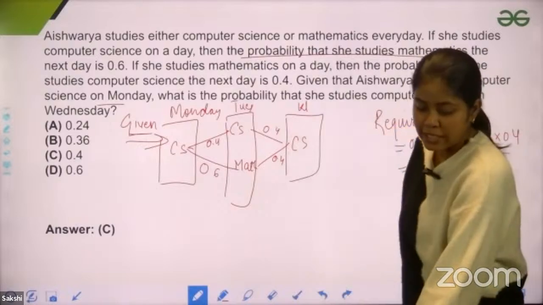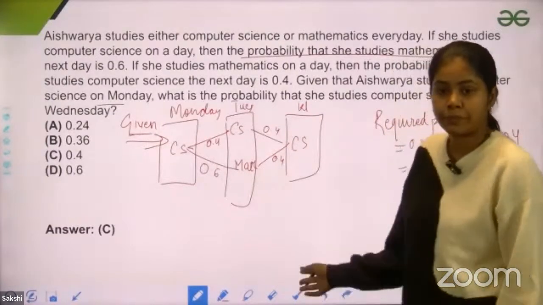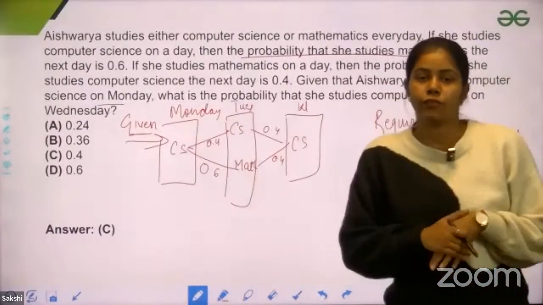Let me know, guys, if this is clear. Let me know if there is any confusion in this question.